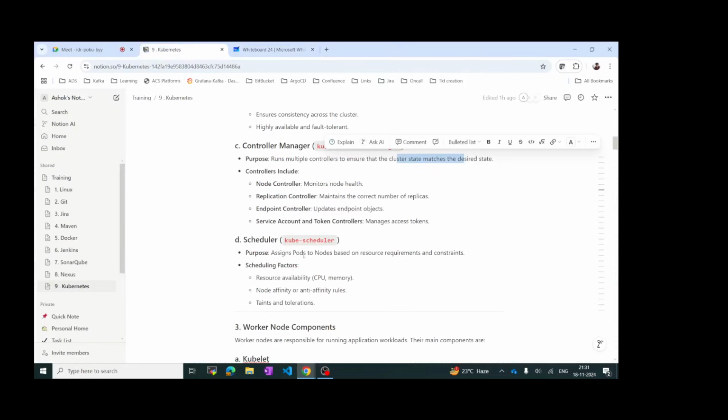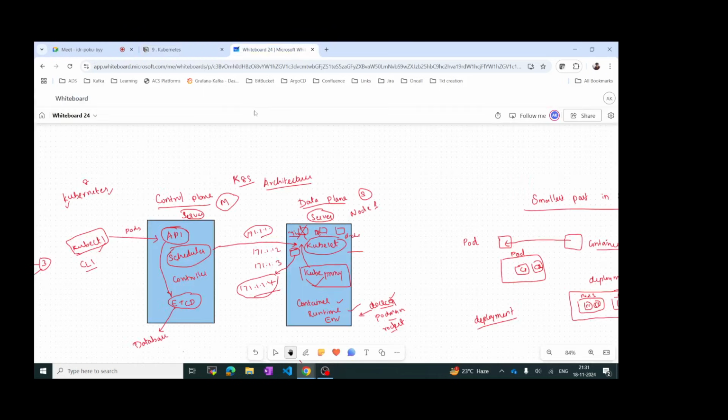And then the scheduler will assign the pods to the nodes based on resource requirements and constraints. This scheduler is a very intelligent tool. It will not schedule blindly. For example, if this data plane has memory constraints, say it has already deployed 3 pods and doesn't have additional RAM or memory, then it will not schedule. It will throw an error like we don't have sufficient memory, please increase the number of nodes. Then we have to increase the memory and RAM of this particular node, or else create a new node, and then it will schedule the new pods.